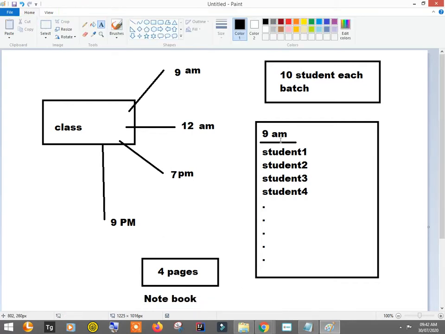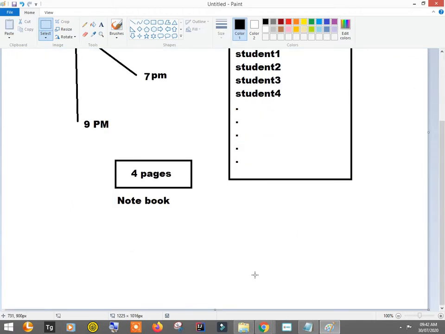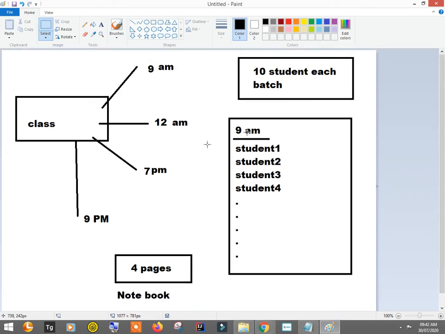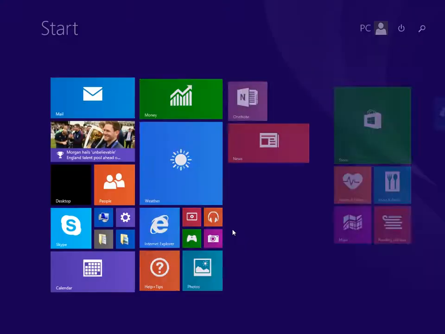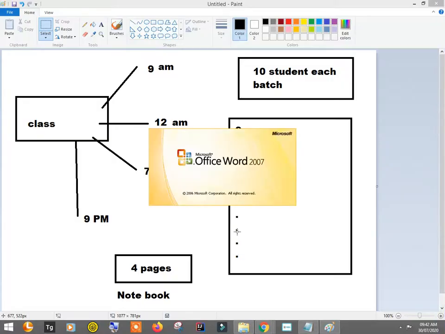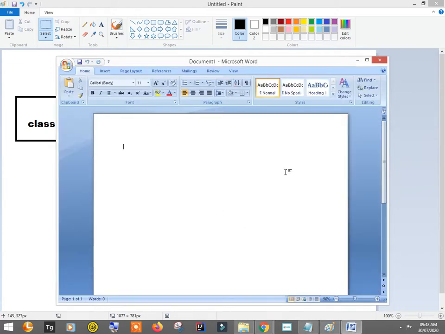But now in the computer era, this kind of thing is not feasible, because you should not write the things into the notebook, right? You should at least open a computer and write the things into MS Word. Word is a file, and you can write the names of the students. This is quite a better way rather than writing in the notebook, right?